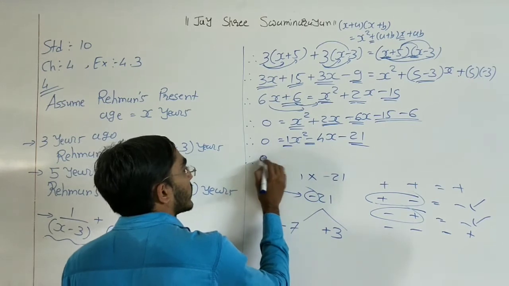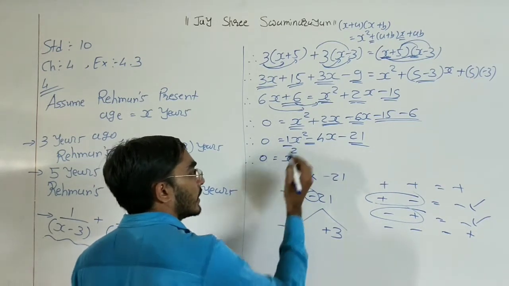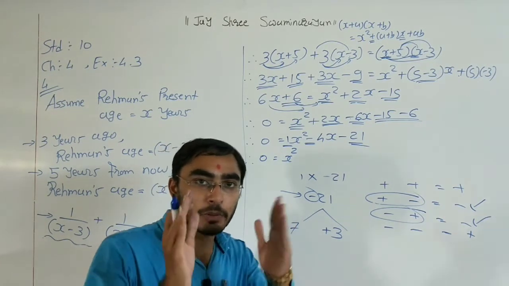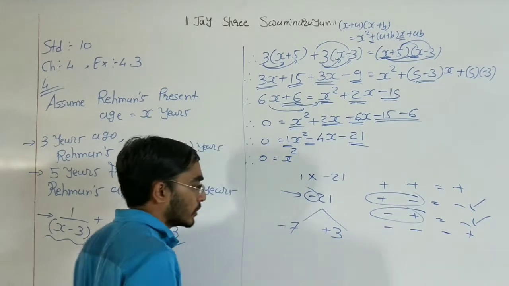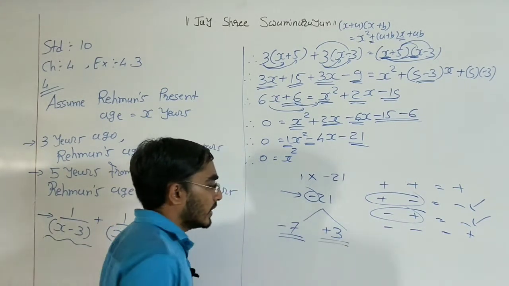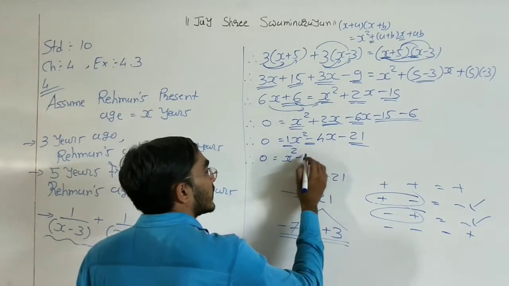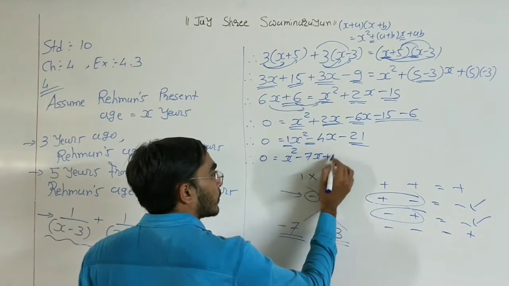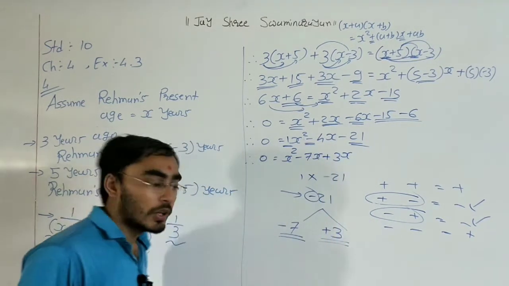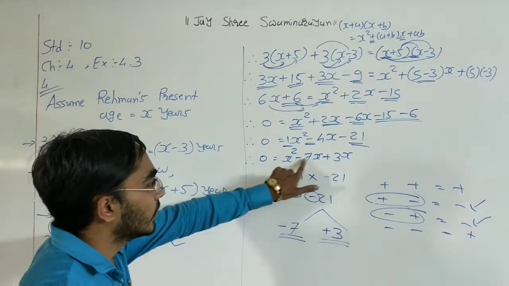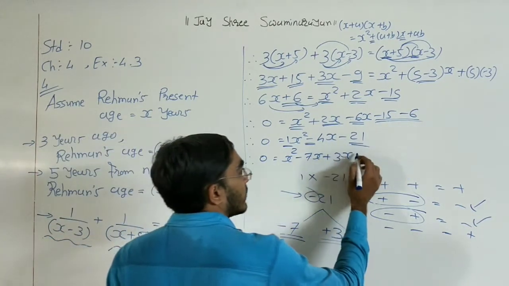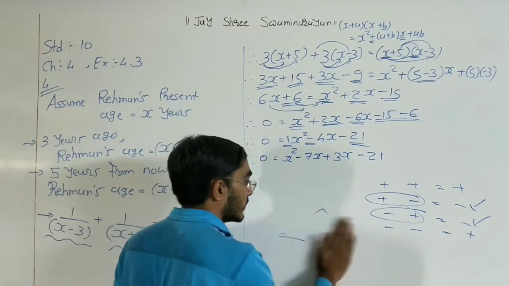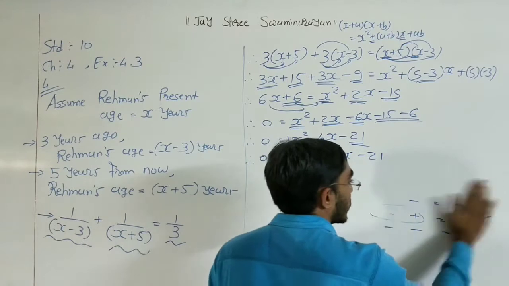Okay. Now how do we need to write this? Our first term remains as it is, x square. Middle term splitting. That means we need to split our middle term into 2 terms. So those 2 terms are minus 7x. Here x is there, so we need to put x. Here plus 3, so plus 3 and x. Okay, these 2 factors we need to write here. Minus 7x plus 3x, and again our last term remains as it is. Okay, this is rough work. We do not need to show it here.